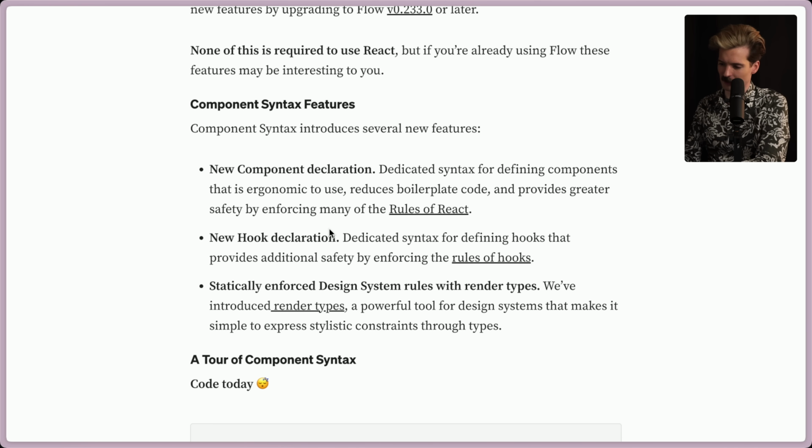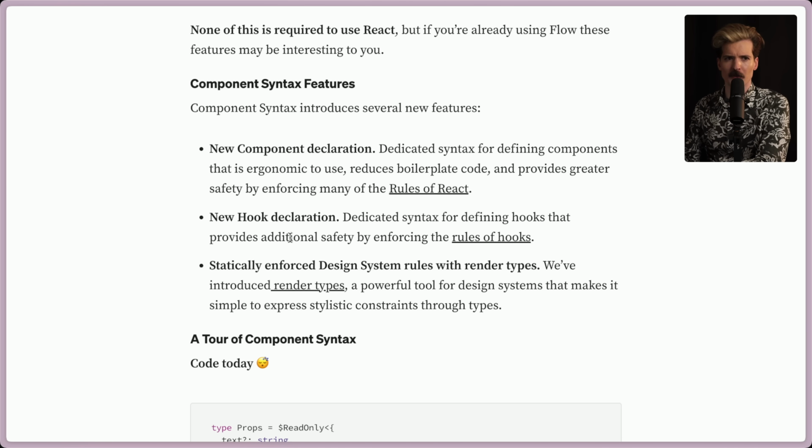There's also the new hook declaration, which is really cool. No more lint rules that look at the word use and make a bunch of weird ESLint changes as a result. Now you can actually declare a function as a hook directly. This is a dedicated syntax for defining hooks that provides additional safety by enforcing the rules of hooks.